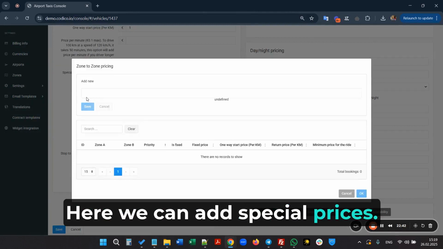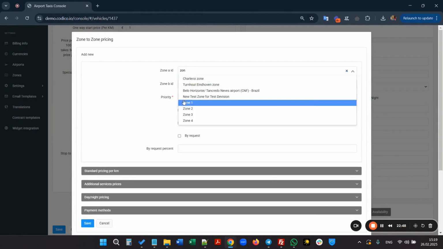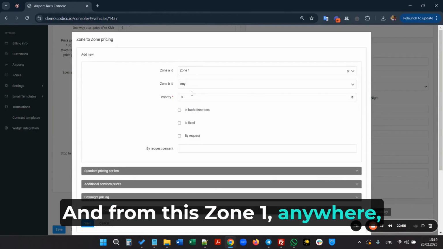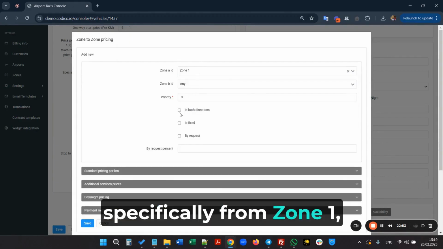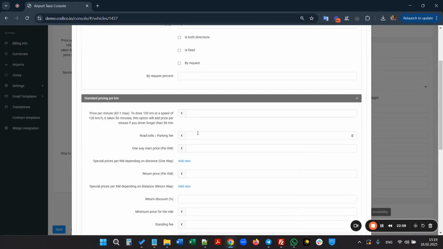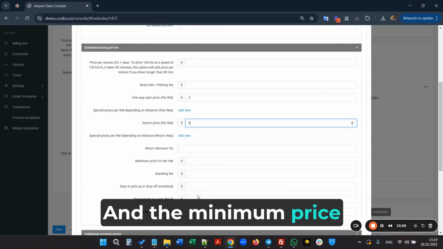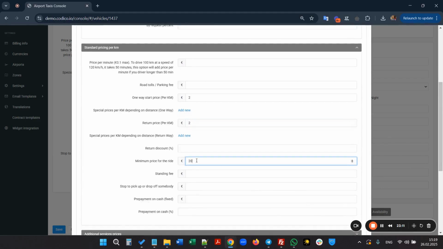Here we can add special prices. I say I have Zone 1. And from this Zone 1, anywhere, specifically from Zone 1, anywhere, my price per kilometer will be €2. And the return price will also be €2. And the minimum price will be €20.